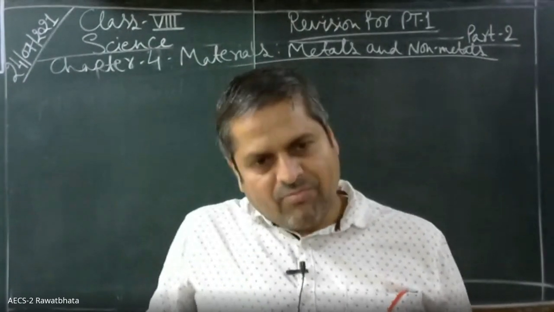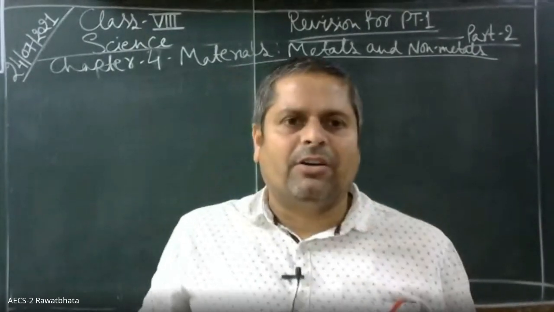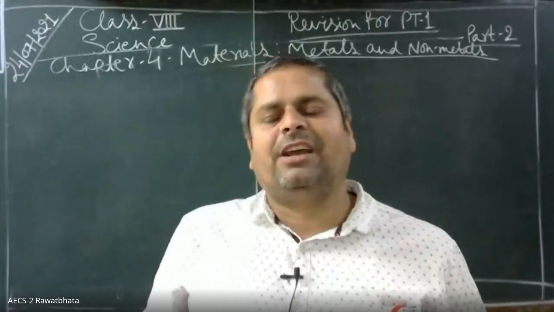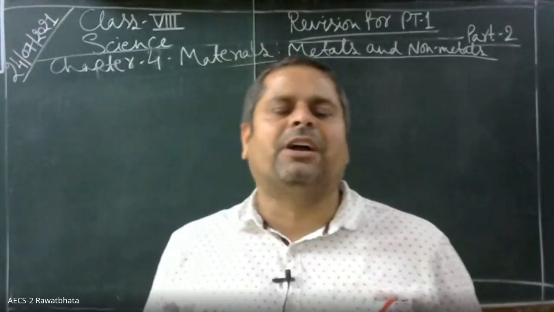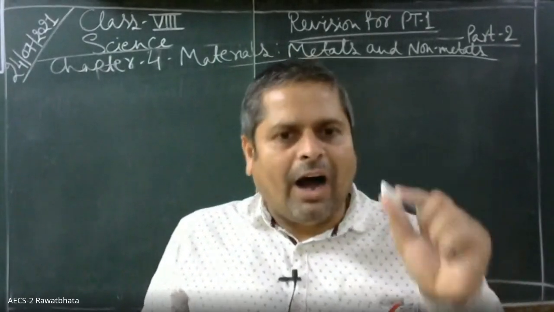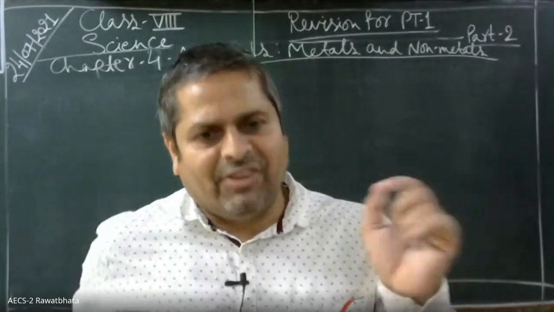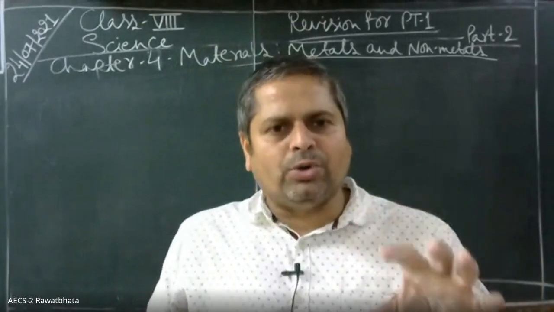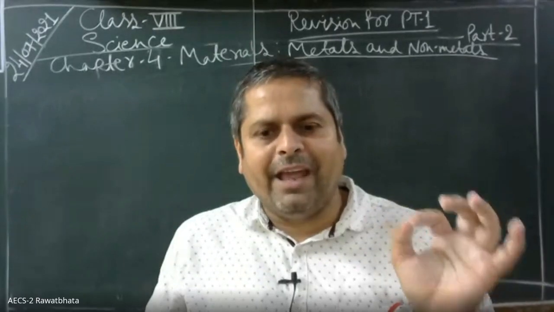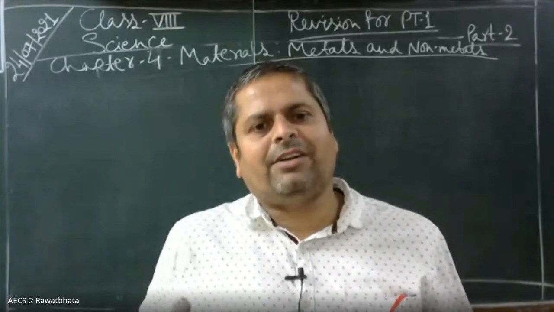Second, metals have a shiny appearance. That means metals are lustrous in appearance. Then metals are good conductors of heat. Metals are good conductors of heat. That is why they are used to make vessels to cook food, because they conduct heat easily.